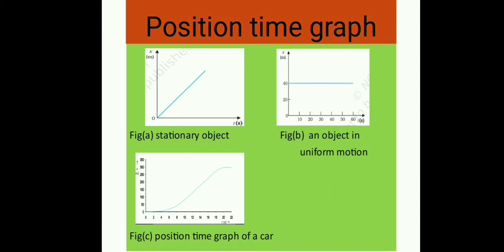Now let us consider the motion of a car that starts from rest at time t equal to 0 second from the origin and picks up speed till t equal to 10 second, and thereafter moves with a uniform speed till t equal to 18 second. Then the brakes are applied and the car stops at t equal to 20 second and x equal to 296 meter. Its position time graph is shown in figure C.